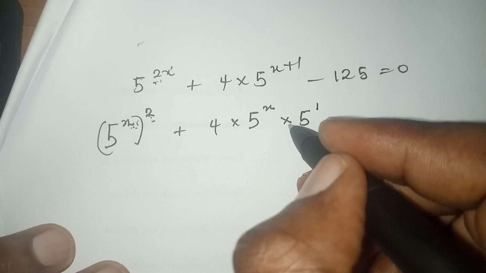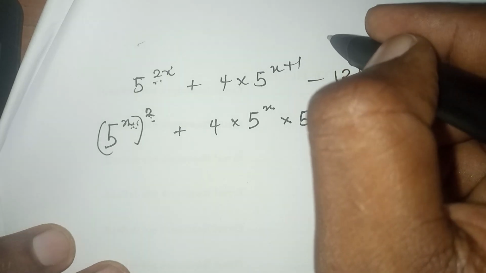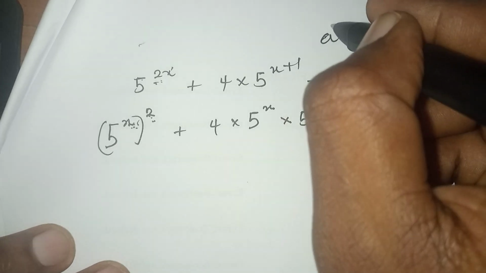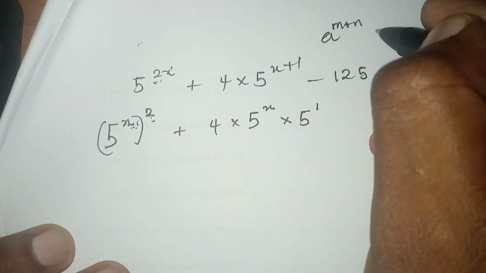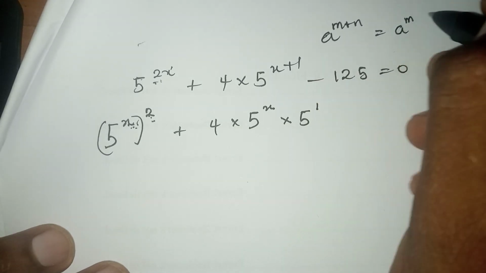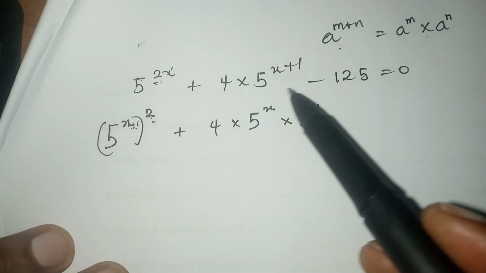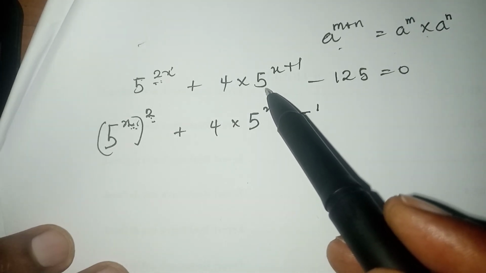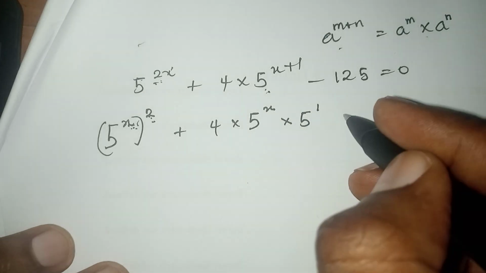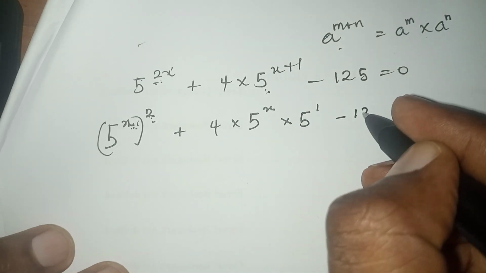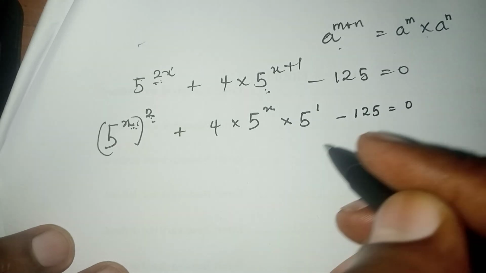Don't forget, I told you the other time that in indices, a raised to power m plus n equals a raised to power m times a raised to power n. So when you apply this, that's what you have: 5 raised to power x times 5 raised to power 1 minus 125 equals 0.